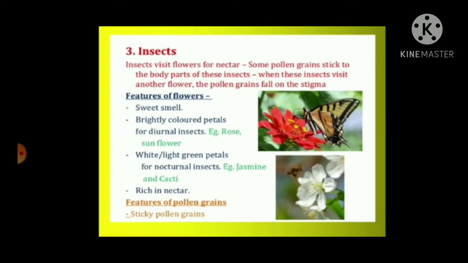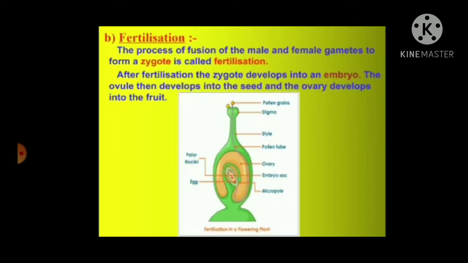Example: rose, sunflower. White, light green petals for nocturnal insects. Example: jasmine and cacti. Rich in nectar. Features of pollen grains: sticky pollen grains.